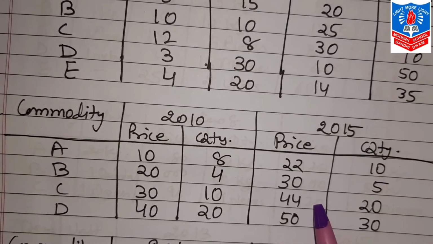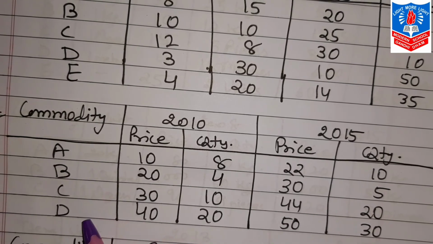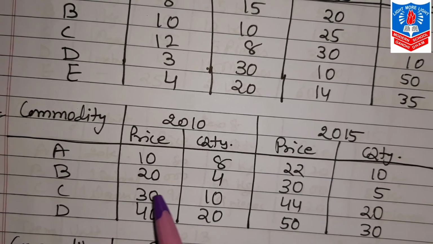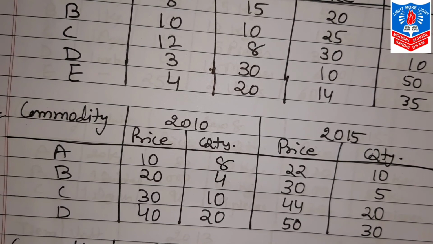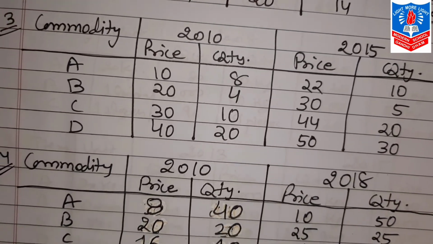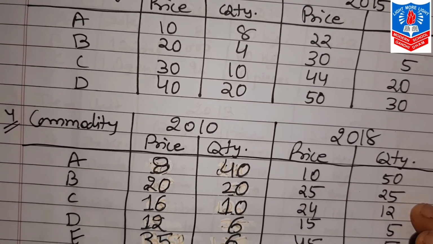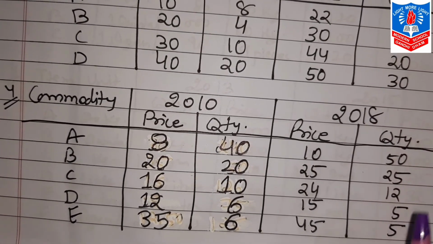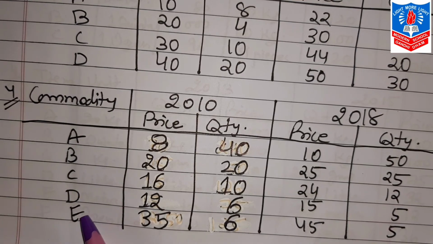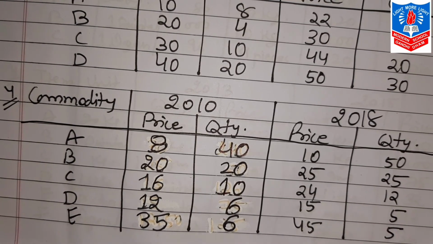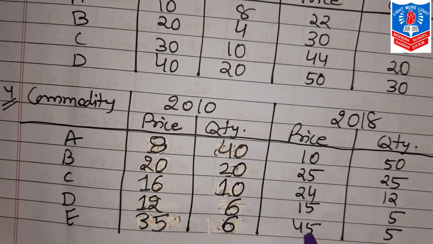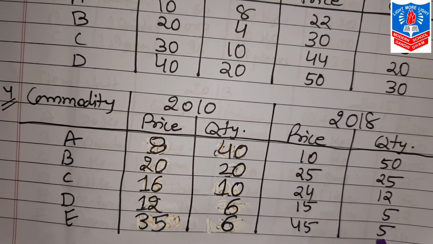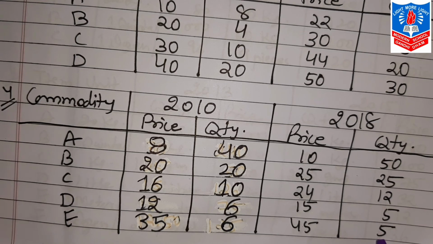Then third sum, where A to D four commodities are, with price and quantity given. And finally, this last sum, where A to E five commodities, price and quantity are given for base year as well as current year. So this is your today's homework.